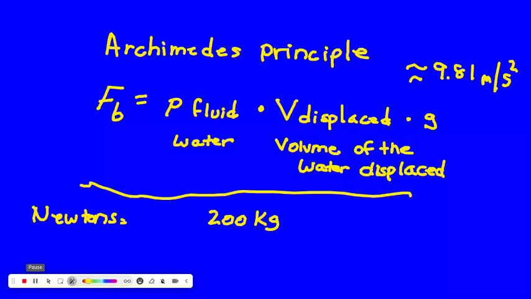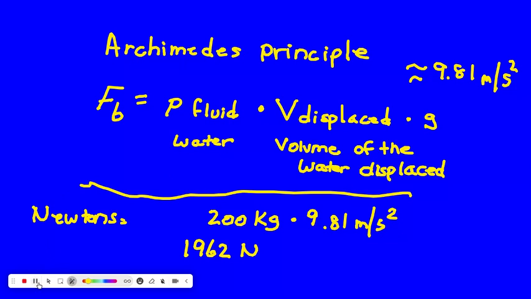To get the weight in newtons, you just take the 200 kilograms of the small boat and times it by the acceleration due to gravity, which is 9.81 meters per second squared, right? If we do that, the weight of the boat is going to be approximately 1962 newtons. So keep that in mind. We have 1962 newtons. That's the weight of the boat.